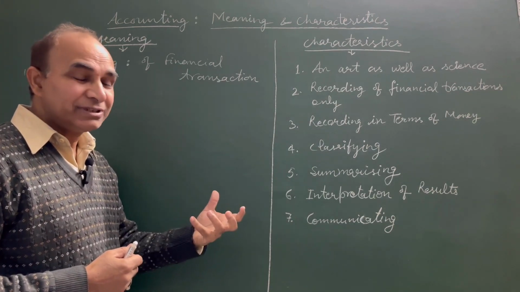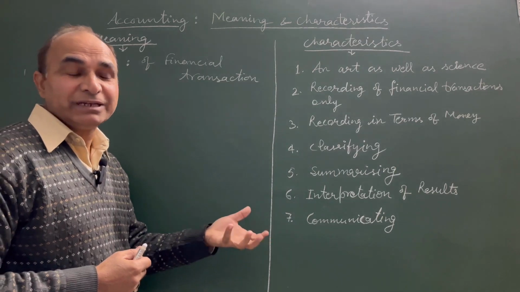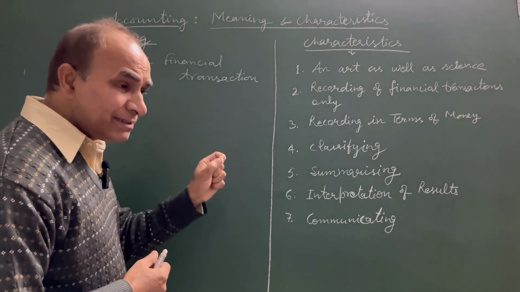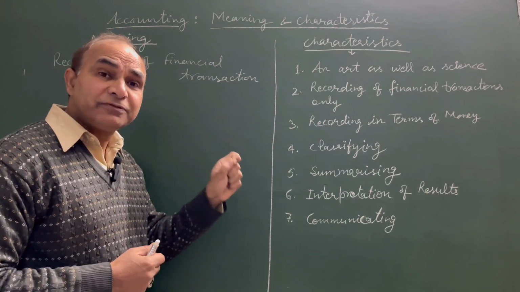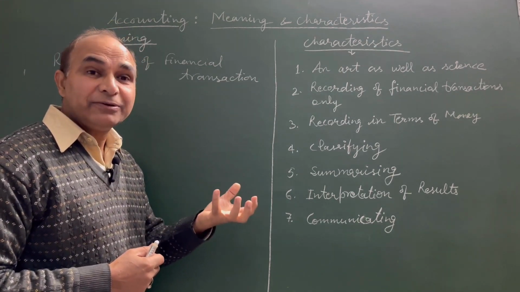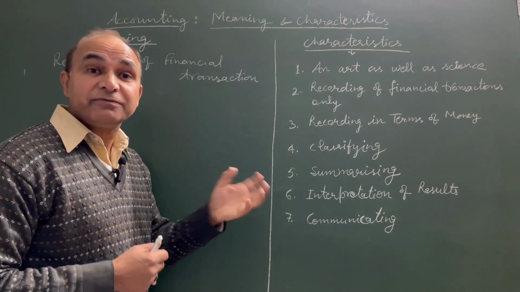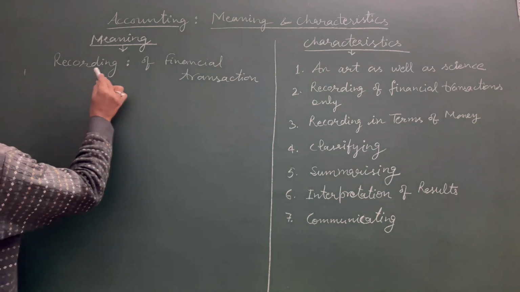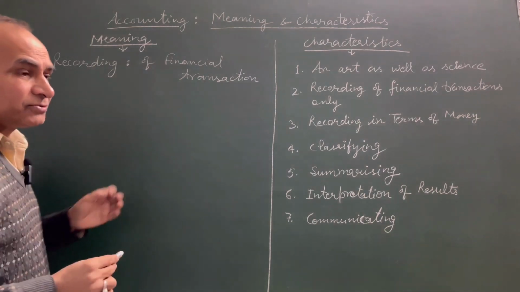If you sell goods, that has some monetary value only. It means only those things, those goods, those assets which have some money value, which can be expressed in terms of money, are to be recorded into the books of accounts. So in simple language, accounting means recording of financial transactions in the books of accounts.